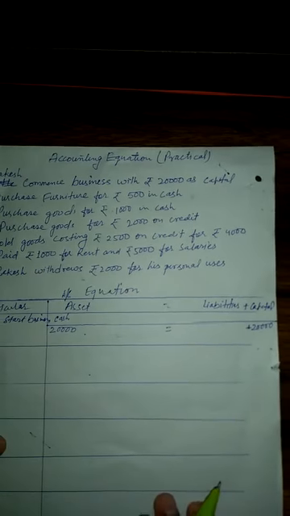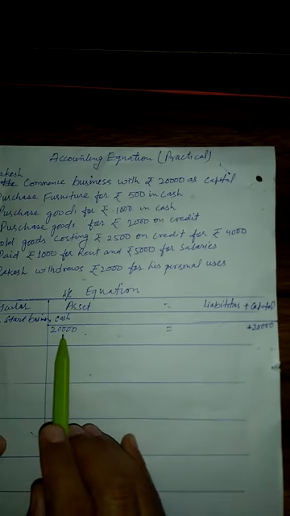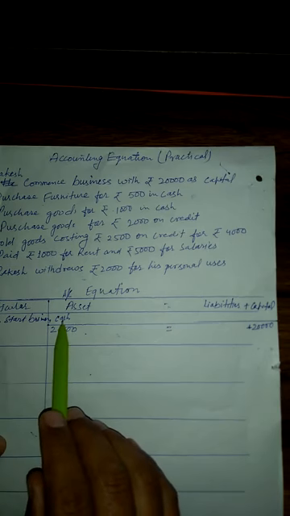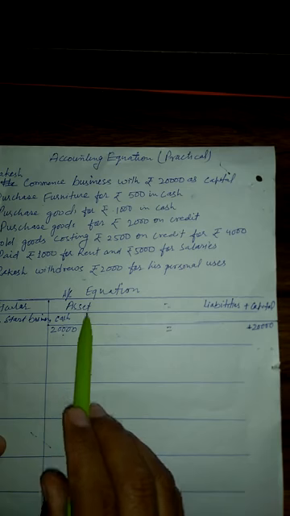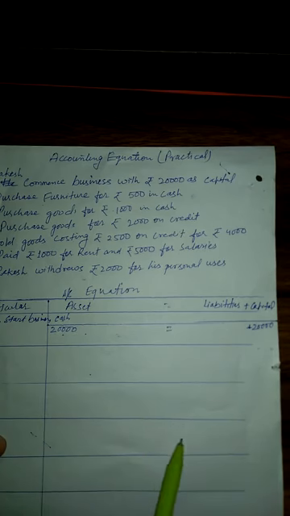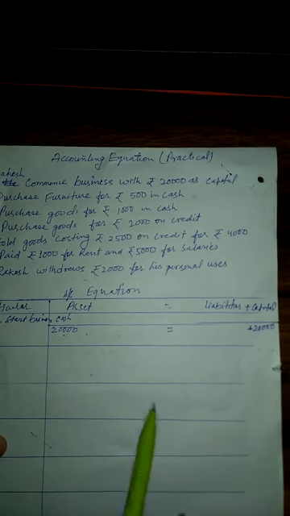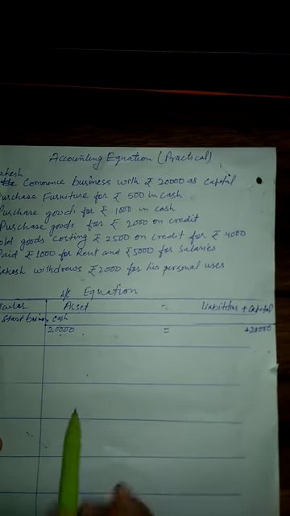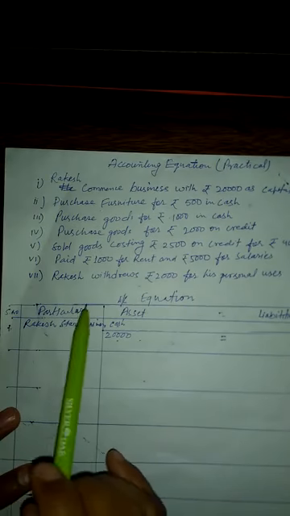So dear students, you are seeing here that this 20,000 brought in cash is assets, and these both are equal, right? In the previous classes you studied that assets is equals to liabilities plus capital.